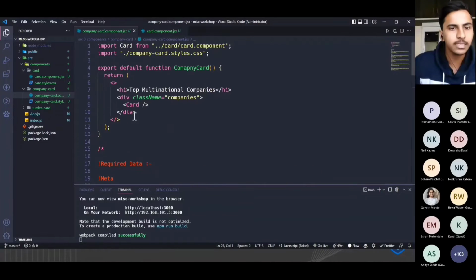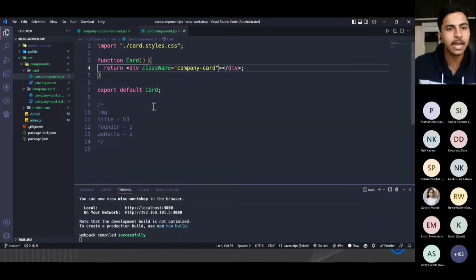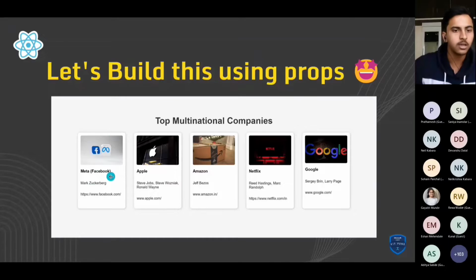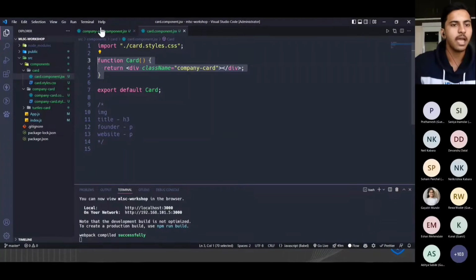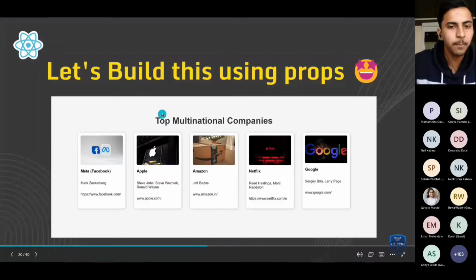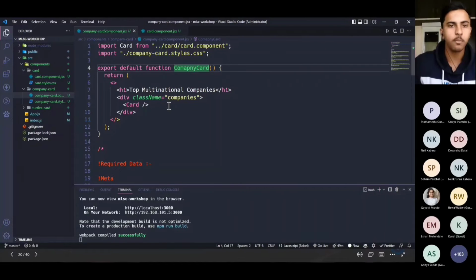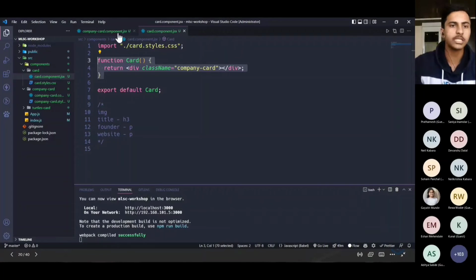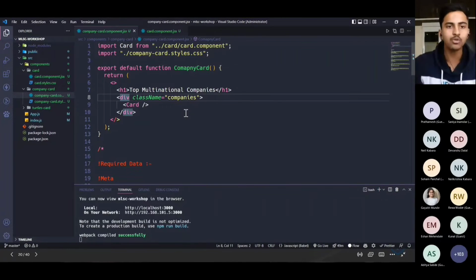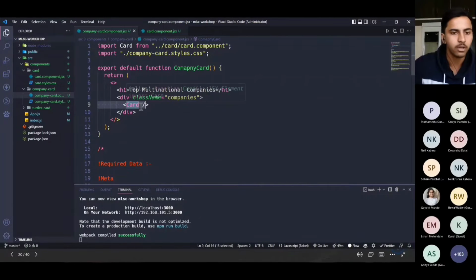Here, as you can see, I have imported the card from the card component, because we have to import the child component. To use the child component in the parent, we have to import that particular class, right? Here we have the card component, the individual one, and after that this particular parent component. In the parent component we have to send props, and in the child component we have to receive props. So let's first talk about how to send props. If we want to render the card, we just write this syntax, as Sanya told about it.